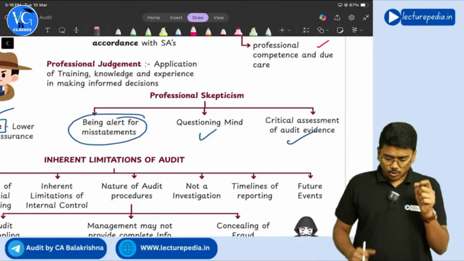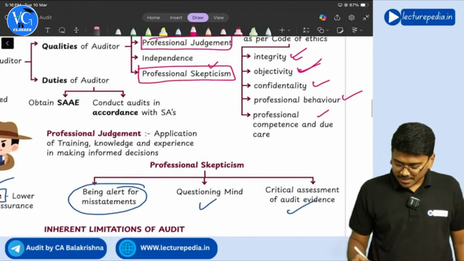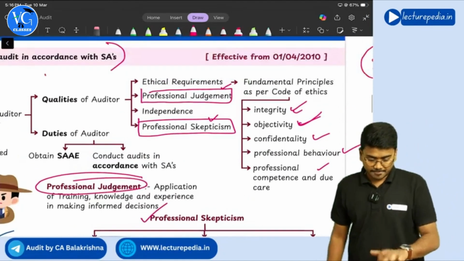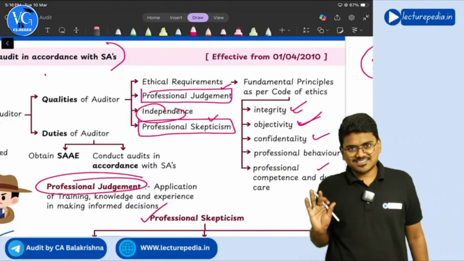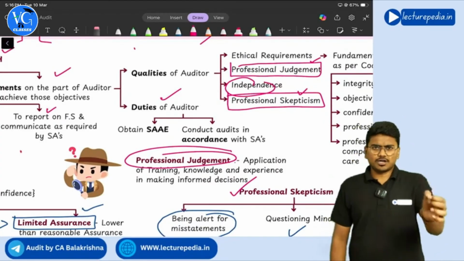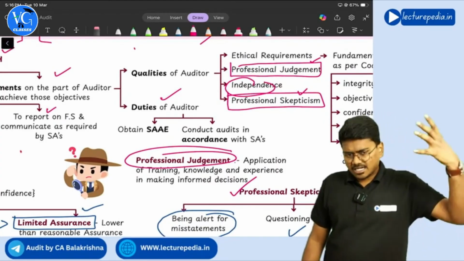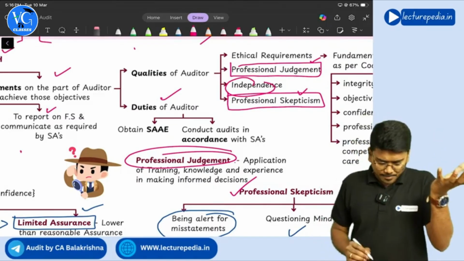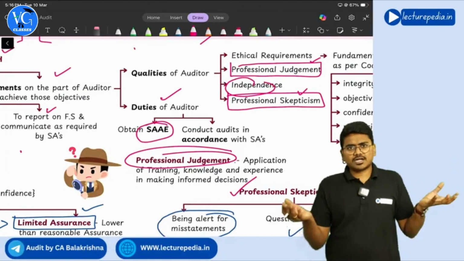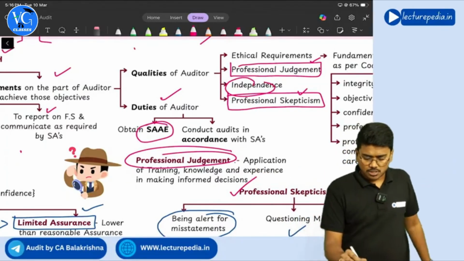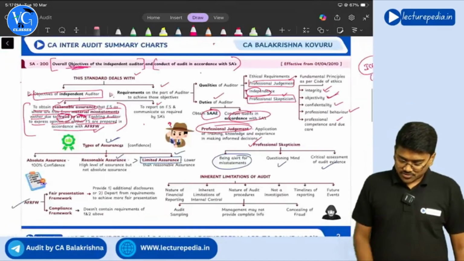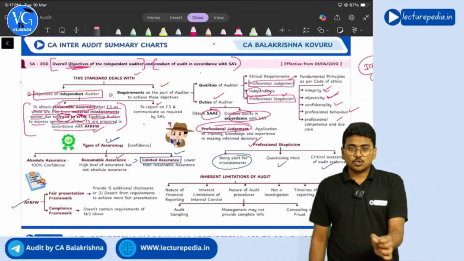So I guess now you are clear with the meanings of professional skepticism and professional judgment. Next, independence, we have already discussed, right? Yes, sir. Next, duties of the auditor. The main duty of the auditor is to perform audit procedures and, after performing them, obtain sufficient appropriate audit evidence. He should also conduct the audit in accordance with the standards on auditing, right? These are the things prescribed by SA 200.